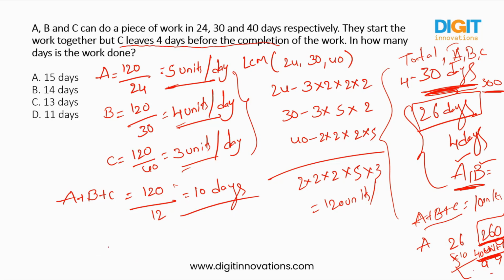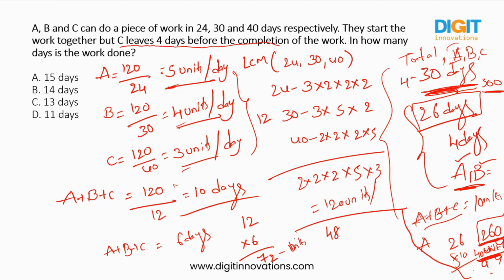So in the 6 days, 3 are working together. Okay. So how many units in a single day can 3 complete? We already know it is 12. So in this 6 days, how much will it be? 72. So total 72 units are done by 3 together. How many units are remaining? 48 is remaining.